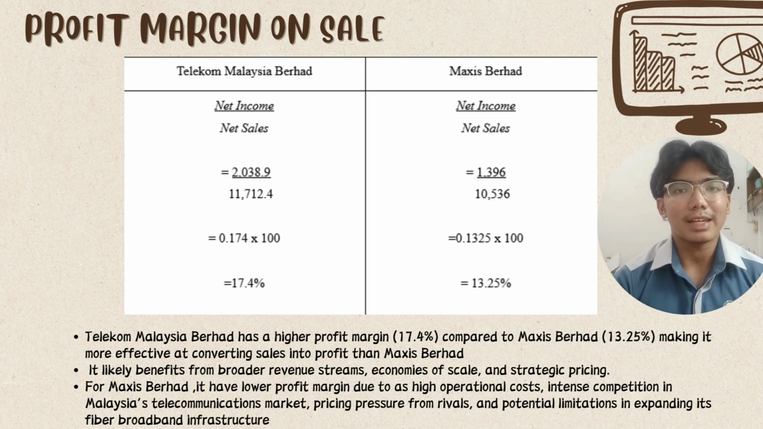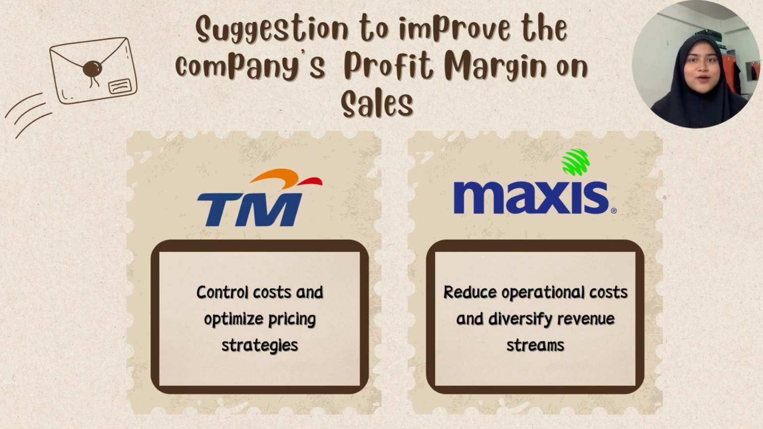So this shows that Telekom Malaysia is more efficient at converting sale into profit. This may be due to the broader revenue stream, economies of scale, and also stronger pricing strategies. Meanwhile, Maxis faces challenges like high operational costs and intense market competition, limiting its profitability. Telekom Malaysia should maintain profit margin by controlling costs and pricing effectively. Maxis need to reduce operational costs and explore new revenue sources to improve profitability.